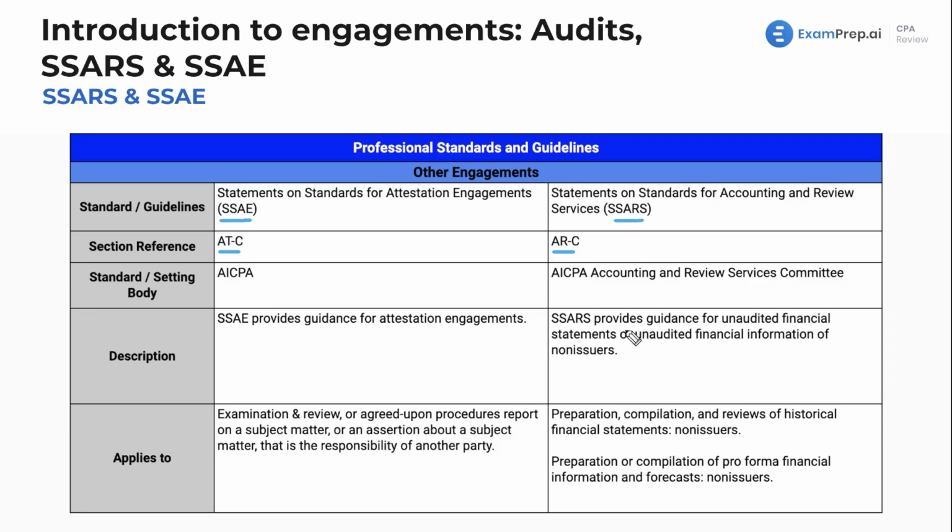For SARS, this is going to provide guidance for unaudited financial statements or unaudited financial information of non-issuers. This could include preparations, compilations, and reviews of historical financial statements, all non-issuer. Here we also see preparation or compilations of pro forma financial information and forecasts, also having to do specifically with non-issuers. So all of these connections could be made. Questions asking about non-issuers, likely it could be SARS. If we're dealing with issuers, it could be attestation. Just a lot of points to keep in mind to differentiate and not fall for the tricks on the exam.